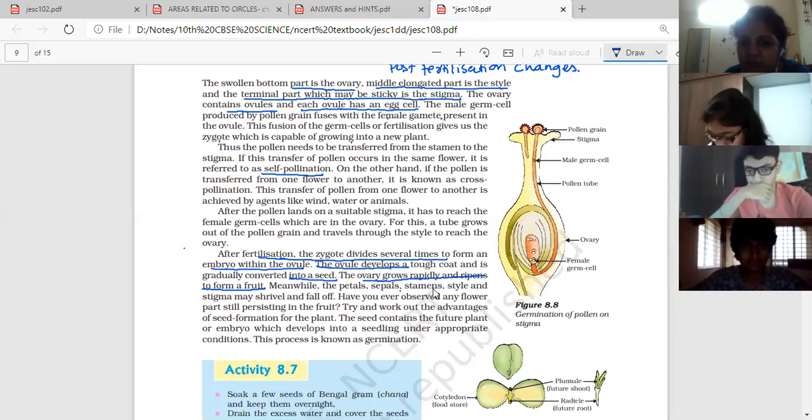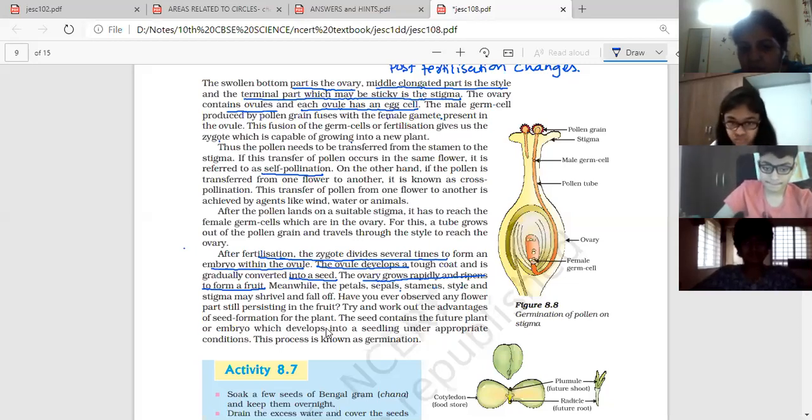Meanwhile, the petals, sepals, stamen, style, stigma may shrivel and fall off. That means they will fall off by drying. Have you ever observed any flower part still persisting in the fruit? Try and work out the advantages of seed formation in plants. Leave that. The seed contains the future plant or embryo which develops into seedling under appropriate conditions. This process is known as germination.